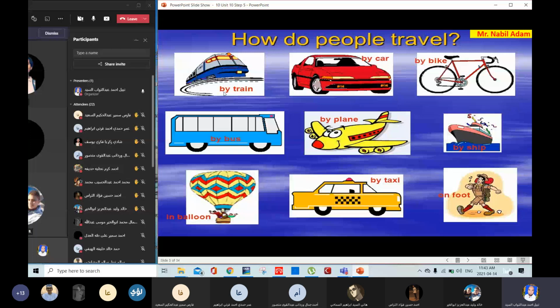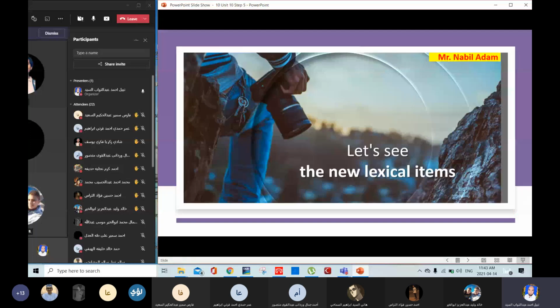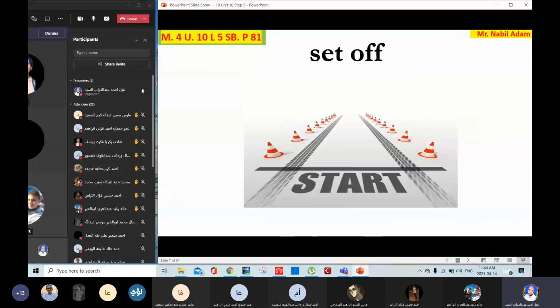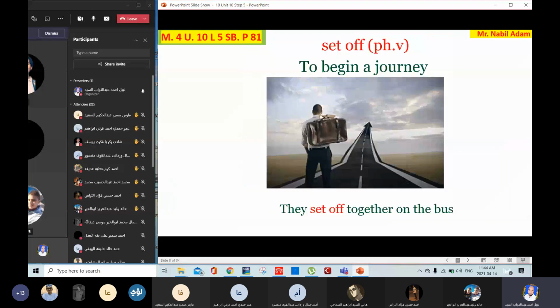Okay. Now let's see the new lexical items. Let's learn the new words today. Set off. Set off means to start, to start a journey. It's a phrasal verb. Phrasal verb means a verb plus a preposition. To begin a journey. They set off together on the bus.